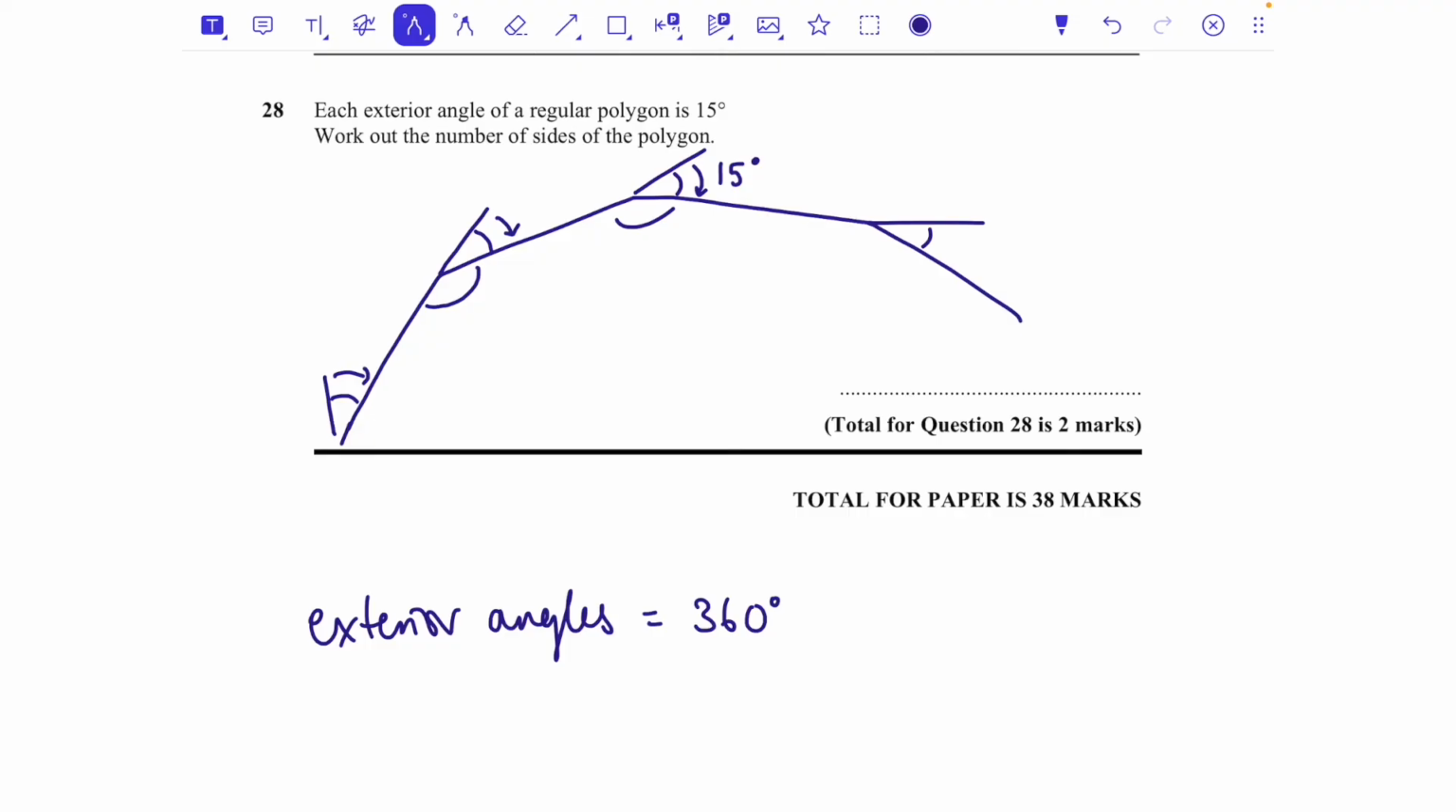So if we want to know how many sides this has got, all we need to do is see how many 15 degrees would be needed to make 360 degrees. And to do that, I'm going to divide. So 360 divided by 15 is 24. So this is a 24-sided shape. There we go. That's 38 marks on this paper.